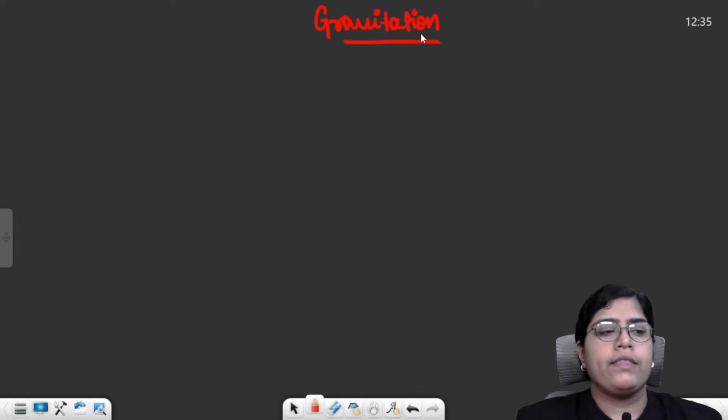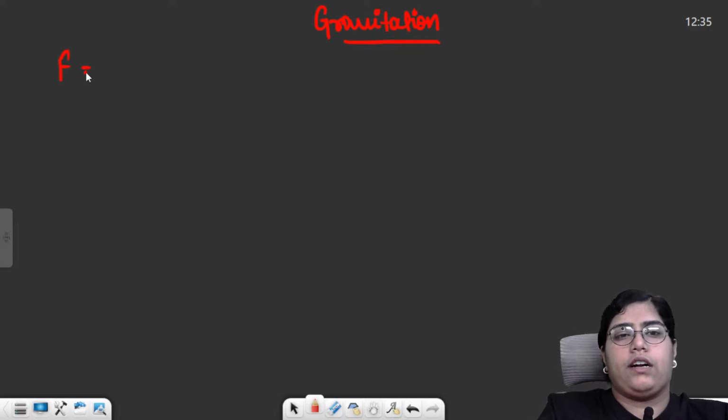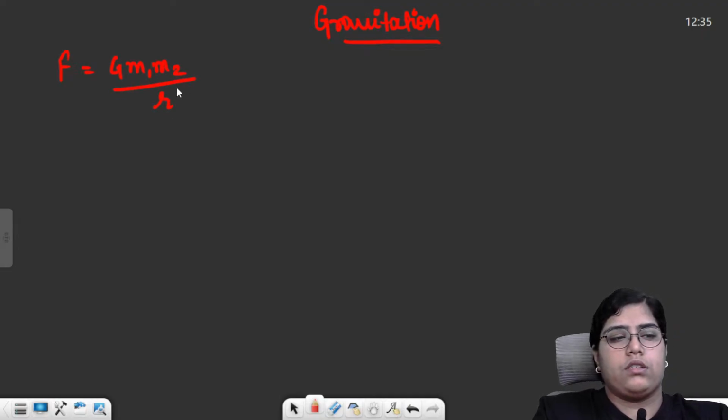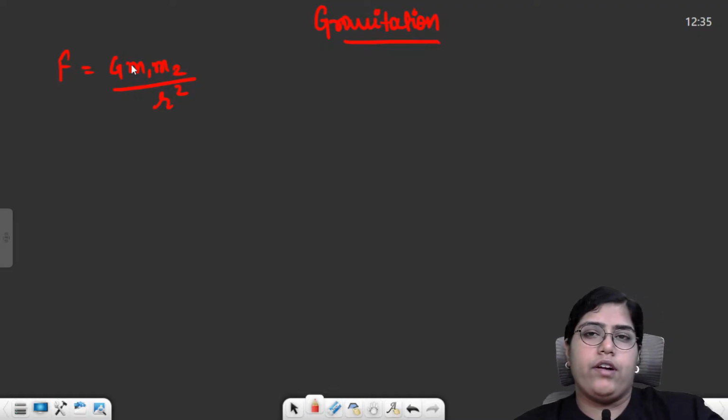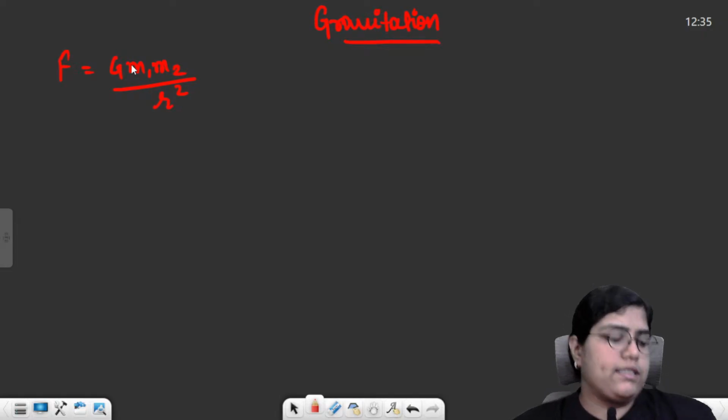Then after this, there was the universal law of gravitation, that is F is equal to G m1 m2 by r square. G is your universal gravitation constant, value is 6.67 into 10 raised to the power minus 11 Newton meter square per kg square. Then characteristics of gravitational force, there were primarily four characteristics.